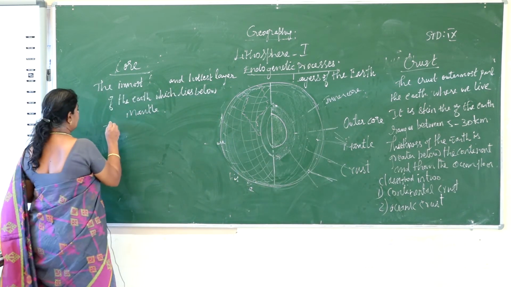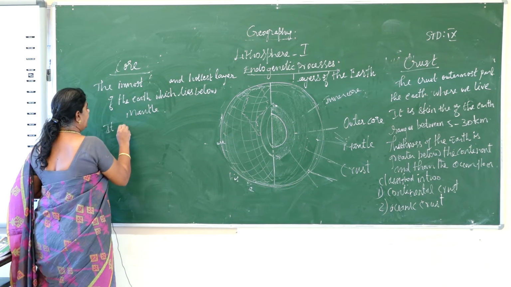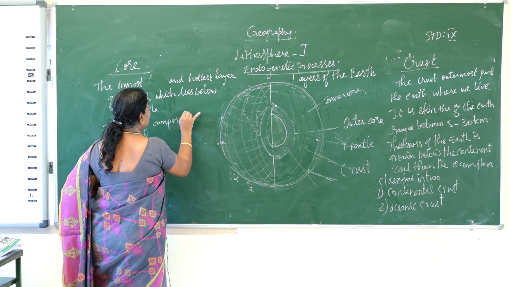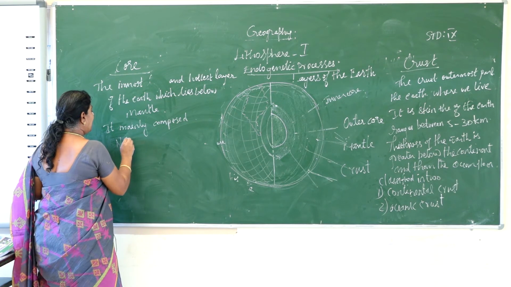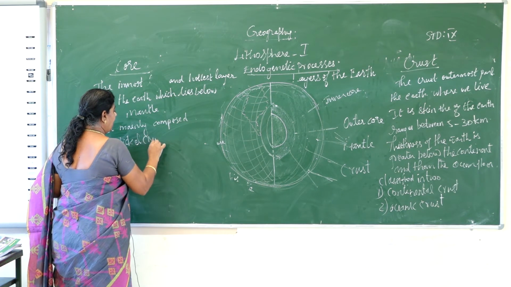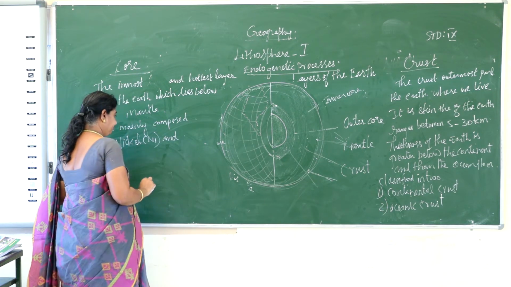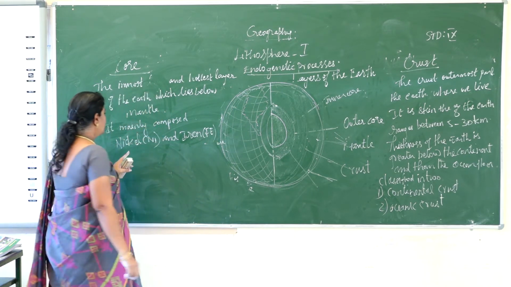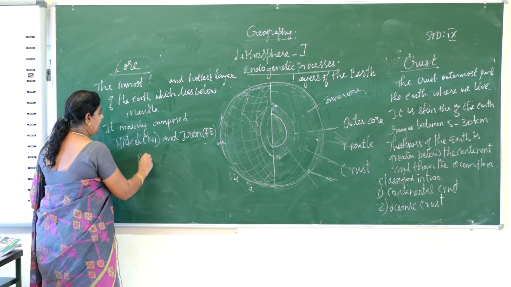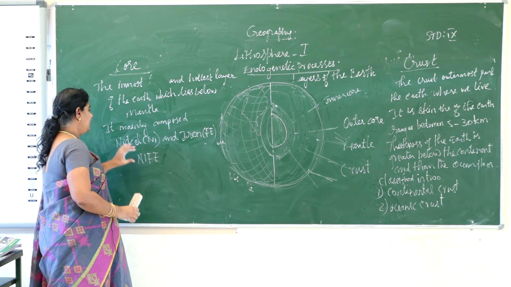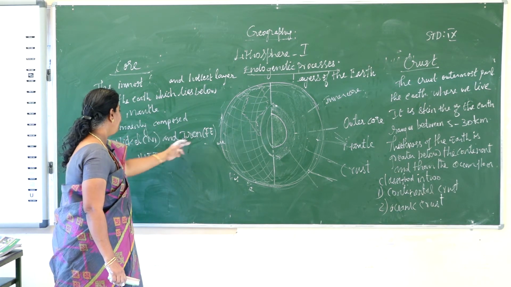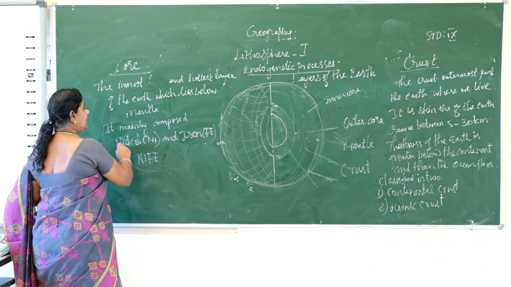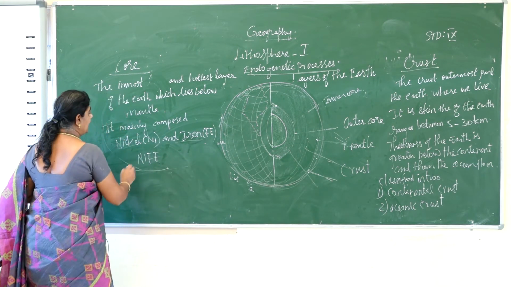It is mainly composed of nickel, Ni, and iron, Fe. So altogether it is called Nife. Ni for nickel and Fe for iron. The elements present in this layer are nickel and iron, so it is called Nife.